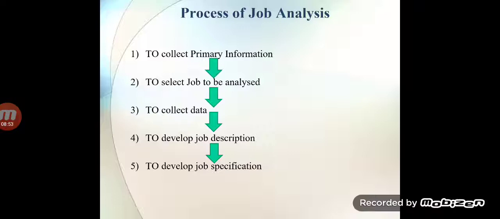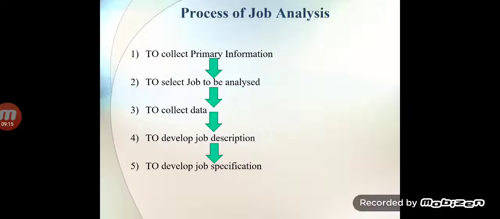We cannot mix these steps. These steps must be in a sequence. First, always, is collecting the primary information. The second step, always in the second position, is to select the job to be analyzed. Third is the collection of data. Fourth one is develop job description, and fifth one is job specification.